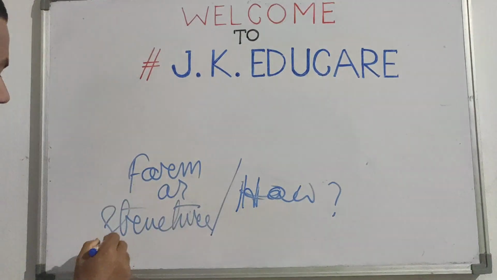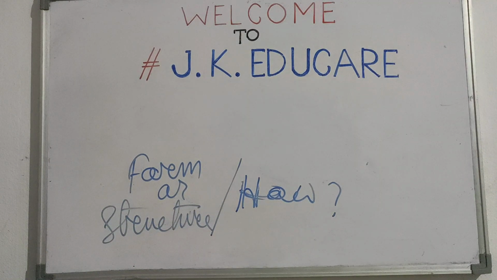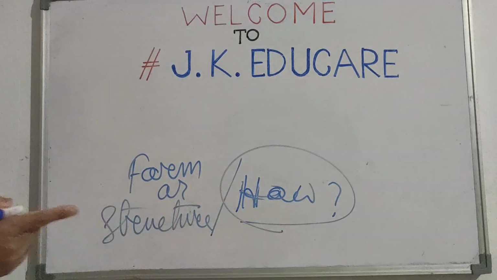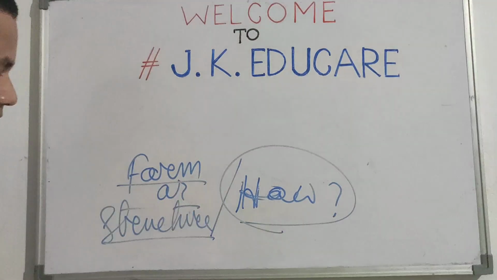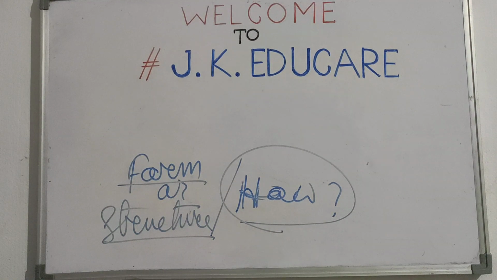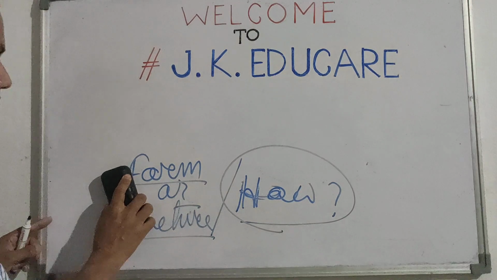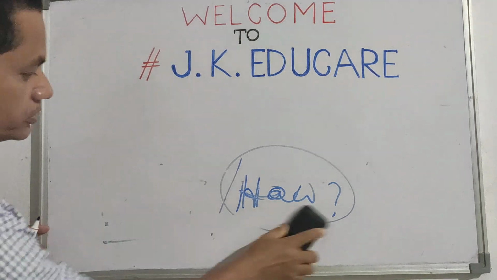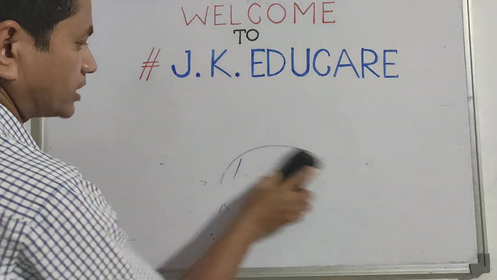We are going to deal with this part. The question how denotes this form and structure. Every tense has its own structure. Every tense has its own form.